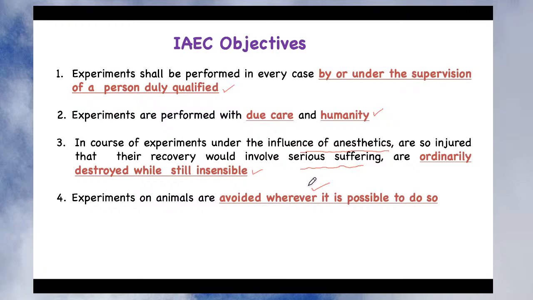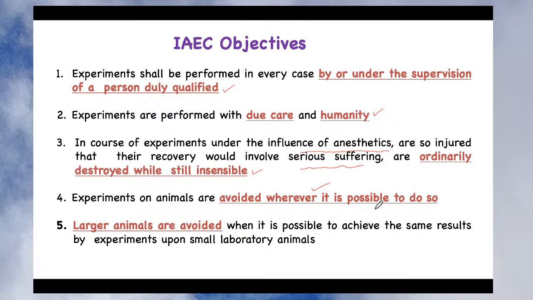Animals can be used only when your pharmacological result or investigation is not possible with an in vitro method, a chemical bioassay, an enzymatic assay, or a cell line. If you know that it is not possible to do further investigation and it is mandatory to use the animal for your experiment, then only you should use the animal. Otherwise, experiments on animals are avoided wherever it is possible to do so.